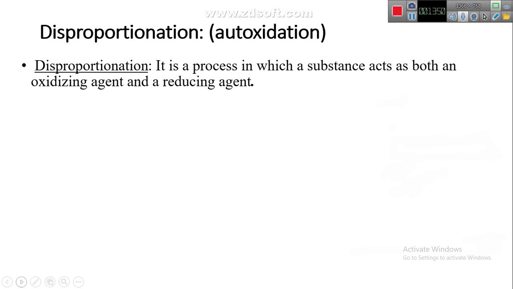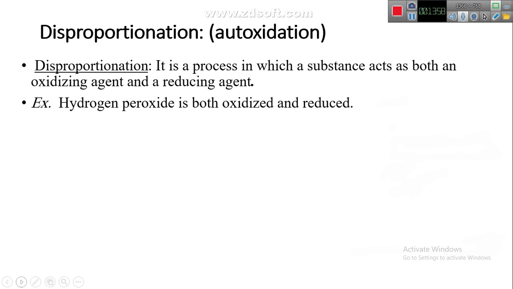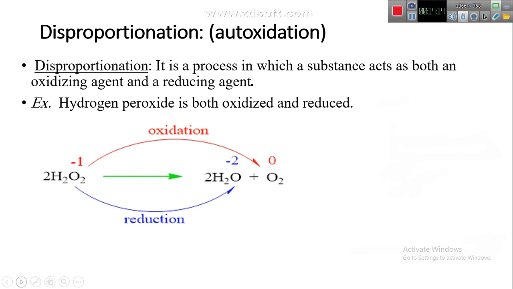For example, we have hydrogen peroxide, H2O2. When decomposed, it acts as both oxidizing and reducing agent. How? For example, if you look at this